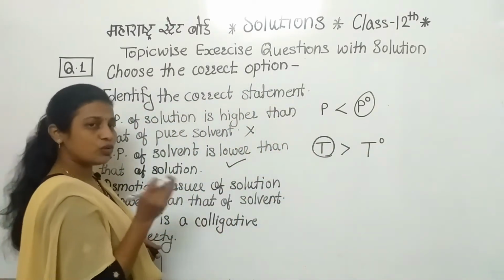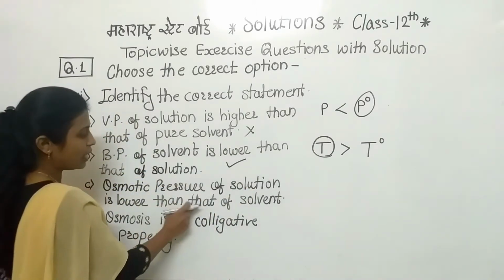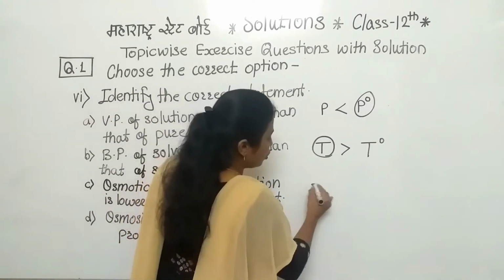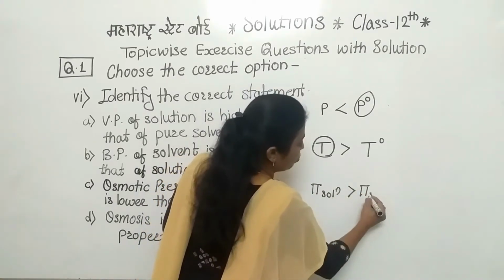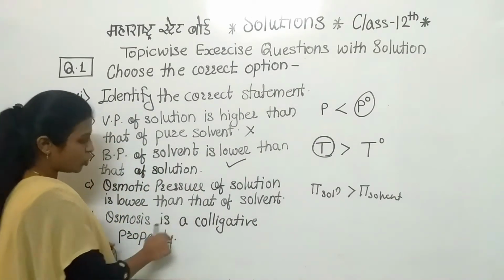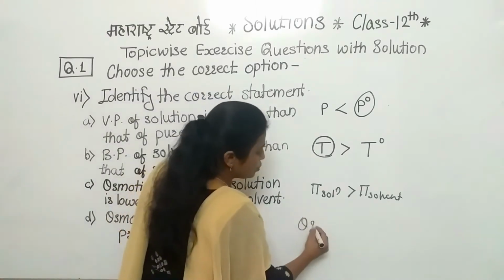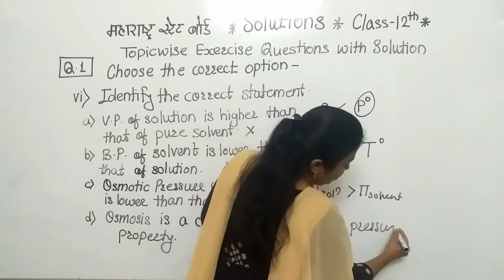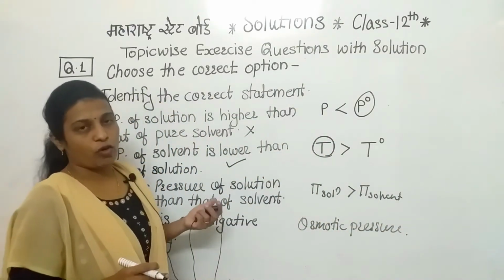What about the remaining two? That we'll also discuss. Osmotic pressure of solution is lower than that of the solvent. No, this is also wrong, because the osmotic pressure of the solution is higher than the osmotic pressure of the solvent. And the last one: osmosis is a colligative property. No, osmosis is not a colligative property. Osmotic pressure is a colligative property.